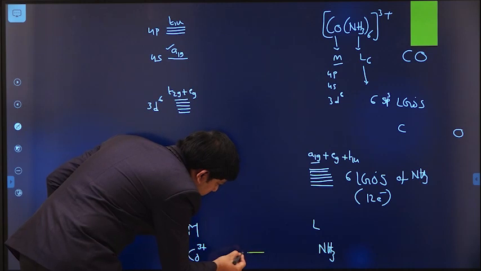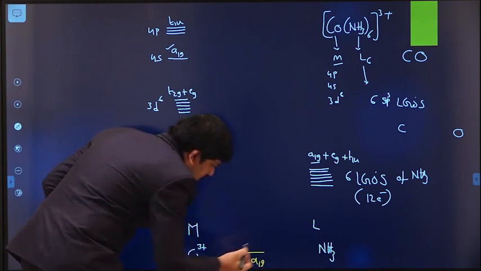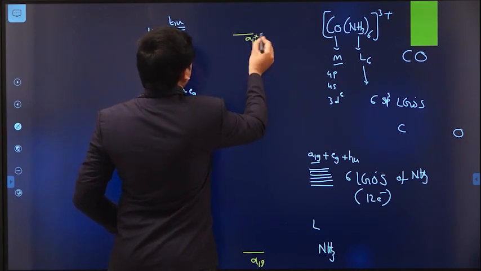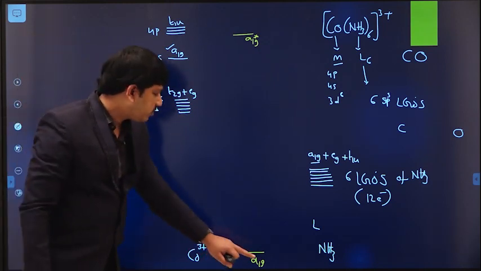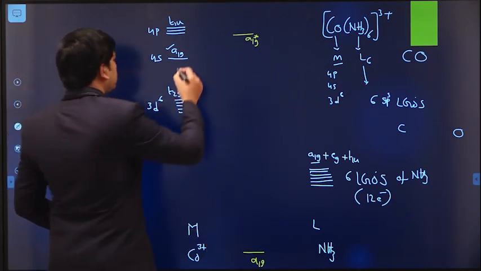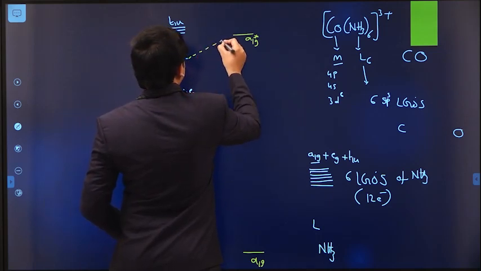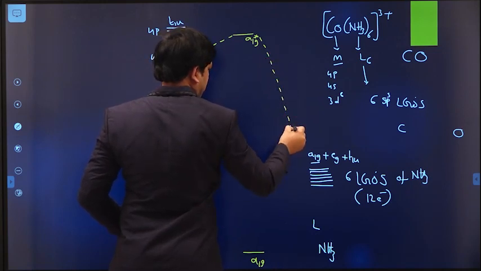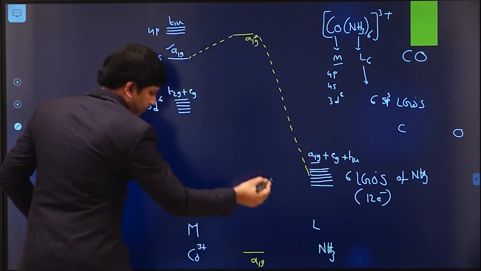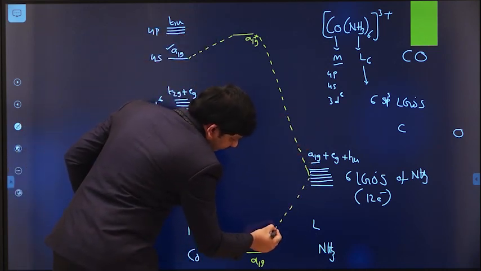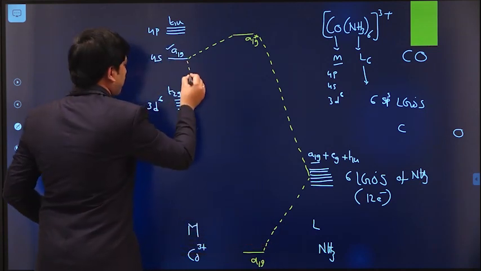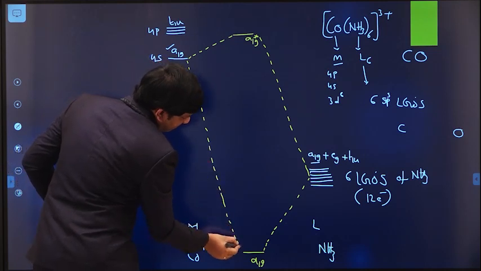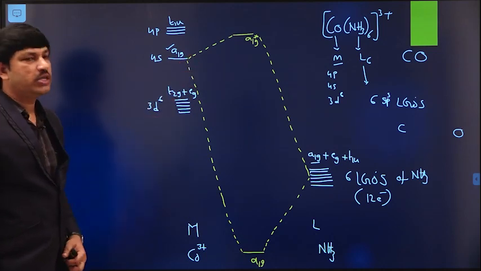That produces the A1g bonding and A1g star anti-bonding level, like this.